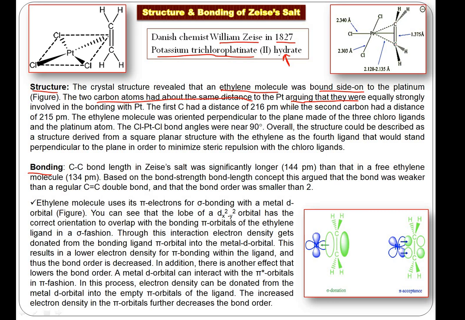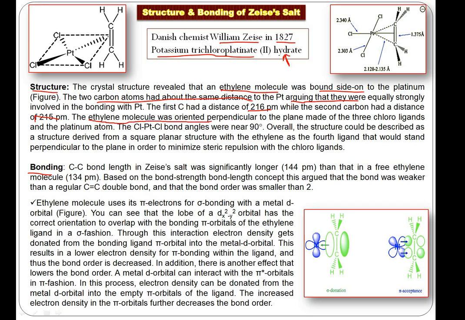Means the two carbons of the ethylene ligand are almost at the same distance. You can see here the distance is 216 picometers for one carbon and 215 for the other. So that's almost the same distance, point number 1.